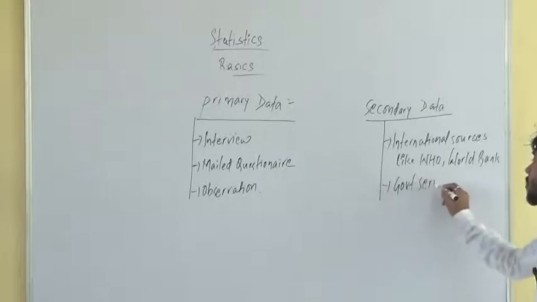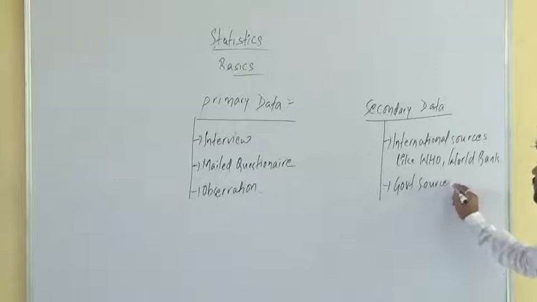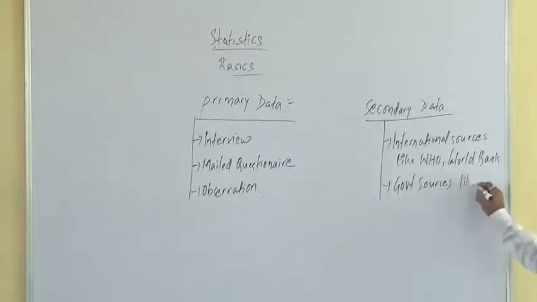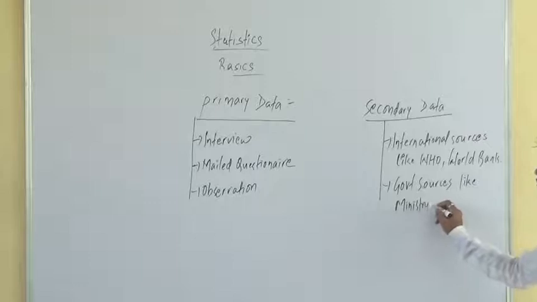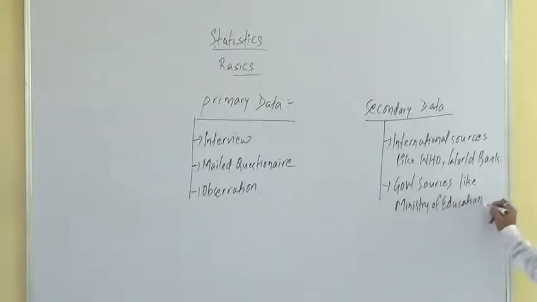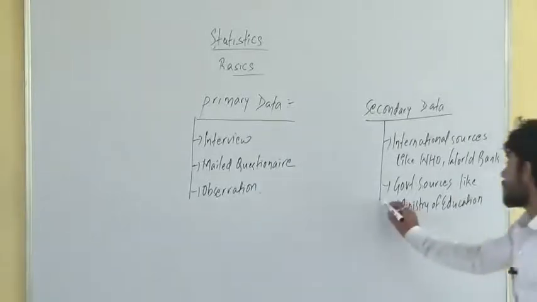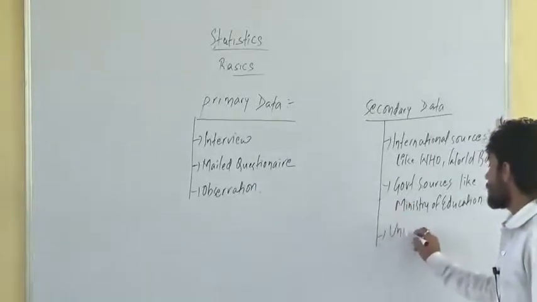Next one, government sources. Like how can we get the data from the government? Government sources means information collected from Ministry of Education, etc. This can be called government sources of collecting secondary data here. Some more examples will be unpublished sources.